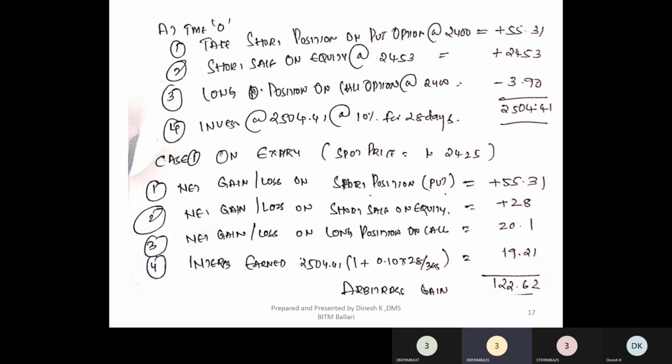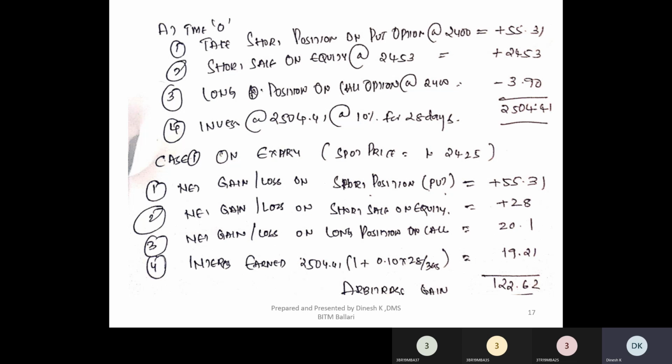No, sir. Yeah. So the put buyer who has a right to sell will not come to a put seller and say that I'm interested to sell, because the market price is greater than the strike price. When this is the situation, the put seller will enjoy the premium of 55.31. Fine. That is one thing.